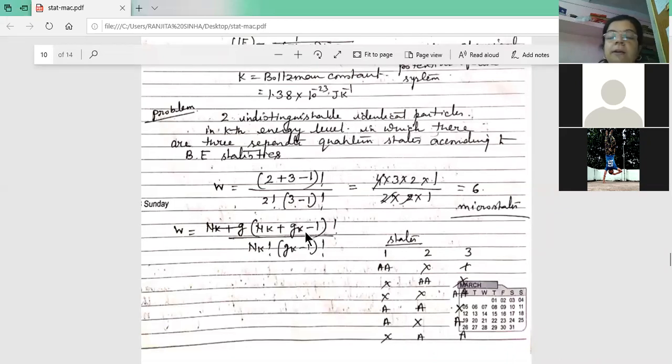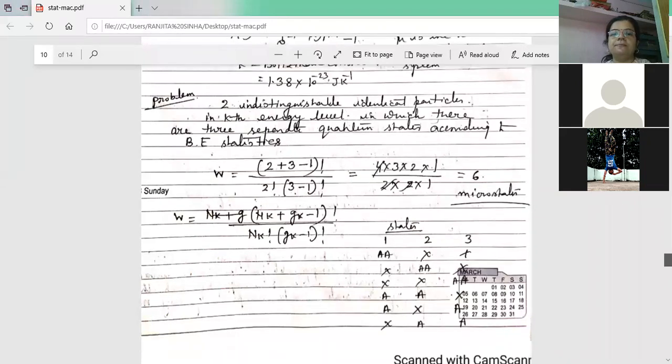You have to remember the total number of microstates for this statistics. So the total number of microstates is 6. By chart you can consider, and by mathematical formula you can also calculate. But if it is given, you have to show both.